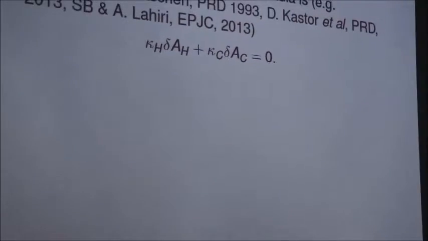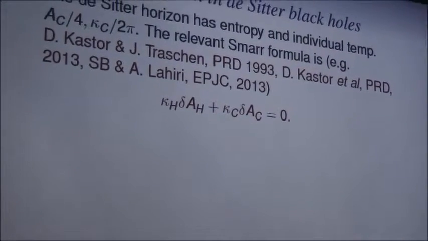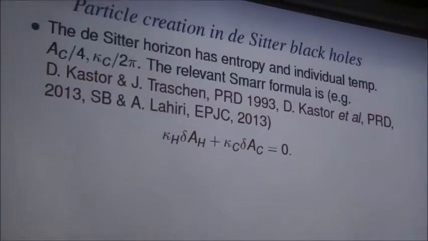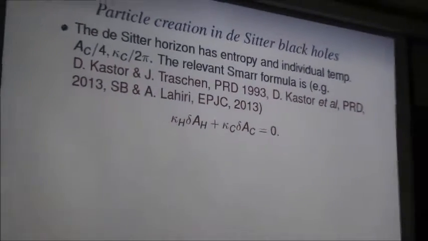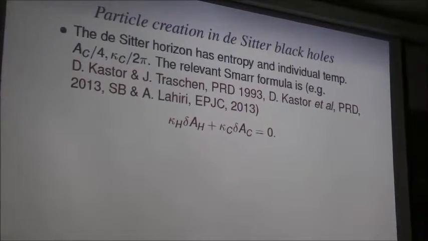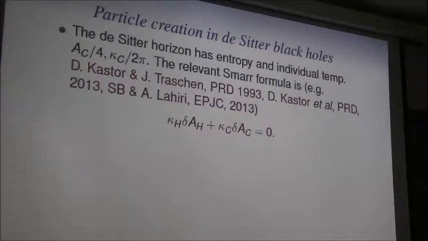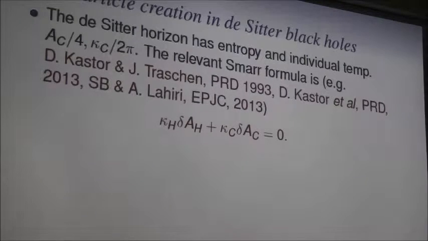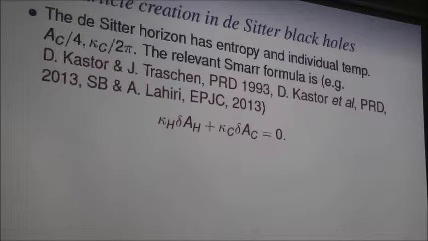It could be a star which is undergoing collapse. So I am extending the original calculation of Hawking, that is particle creation by black holes, where he used a collapsing black hole. And I hope I will convey that there are lots of differences in this spacetime as far as an eternal black hole and a black hole formed via collapse of matter are concerned.